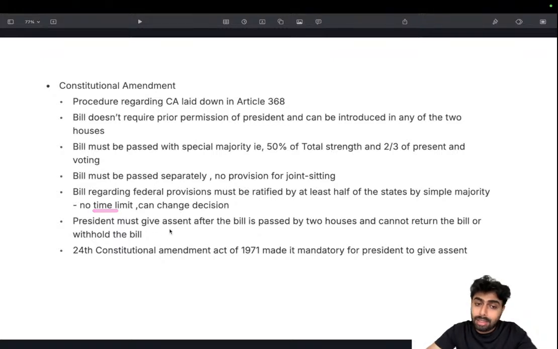President must assent after the bill is passed by the two houses and cannot return or withhold the bill. As in, once the constitutional amendment bill is passed, the president is entirely out of the picture. All he or she can do is give the assent. No withholding, no delaying, no returning, nothing. One more fact: the 24th Constitutional Amendment Act made it mandatory for the president to give assent. Earlier it was not the case. It was the 24th Amendment of 1971 that made it mandatory.